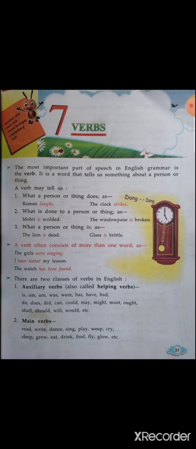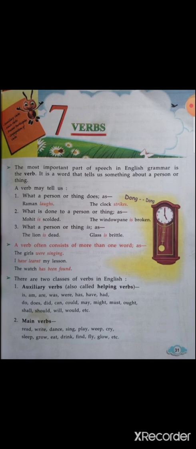Now in these sentences there is no action given, but there is a verb. They are the auxiliary verbs. They are also known as helping verbs. We will look at them in the chapter later. What a person or thing is: the lion is dead, glass is brittle.